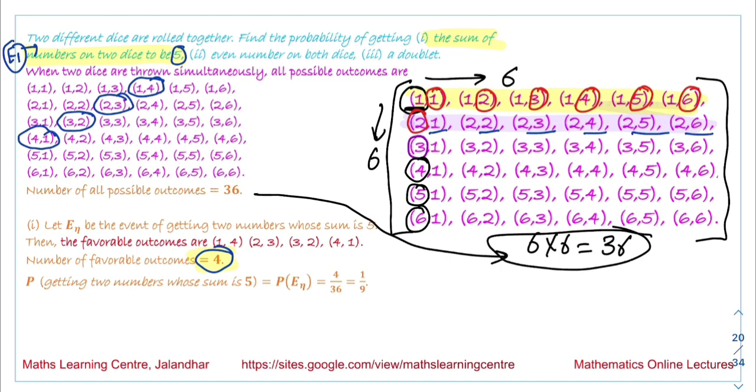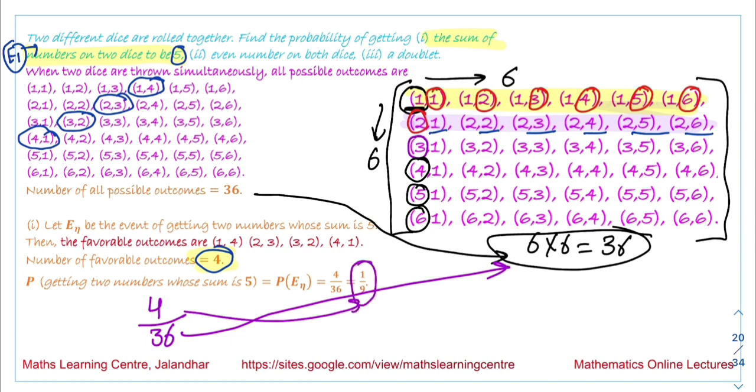So the probability we get is 4 by 36. 36 is the total number of events, and the answer we obtain is equal to 1 by 9. So this is the probability of occurrence of the event E1.